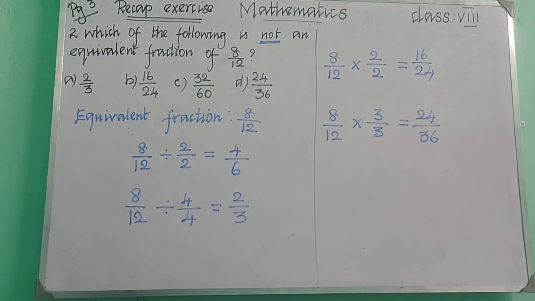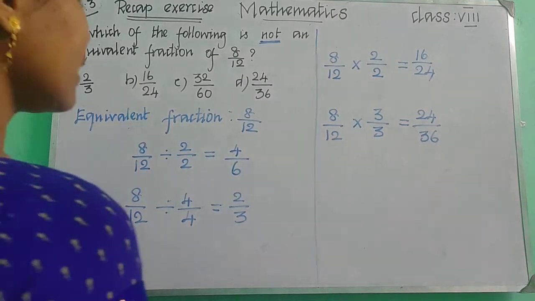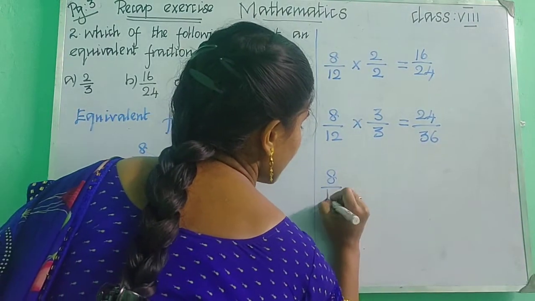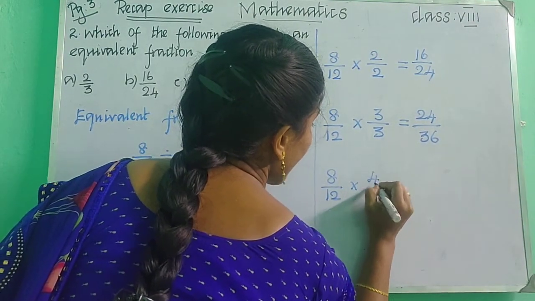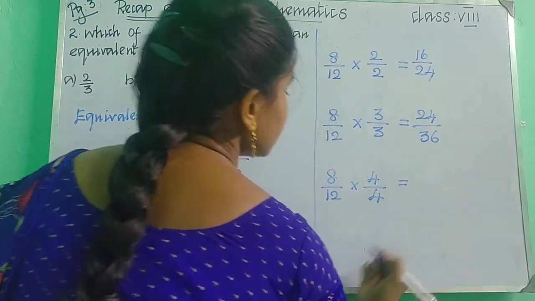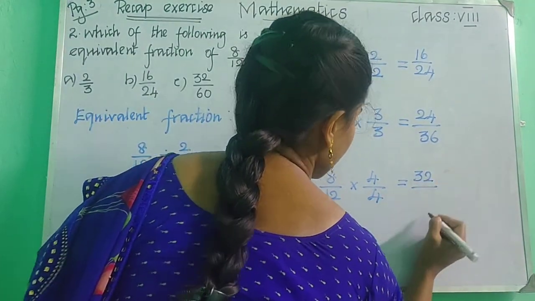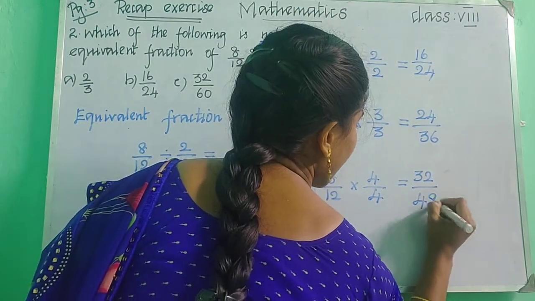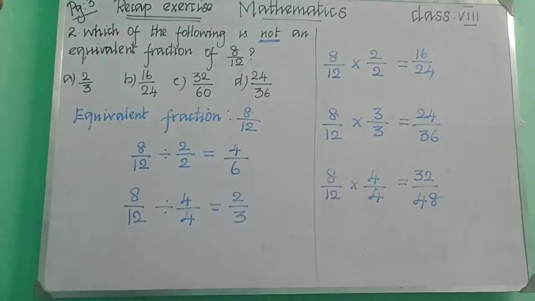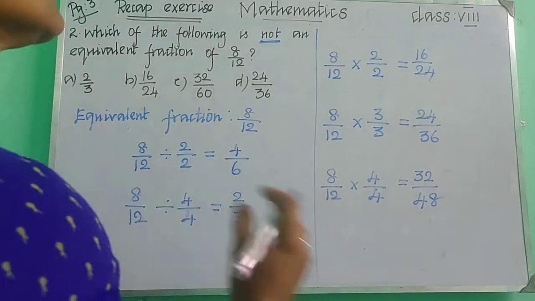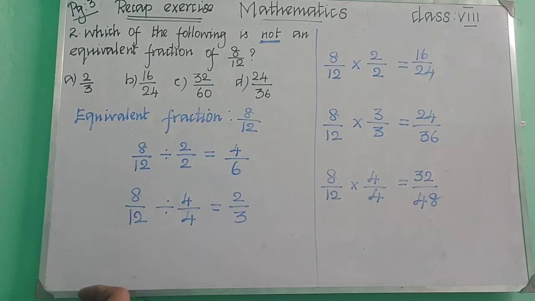Is it clear? And again, 8 upon 12 into 4 upon 4. What will you get? 32 upon 48, right? 12 fours are 48. So all these are the equivalent fractions of 8 by 12.